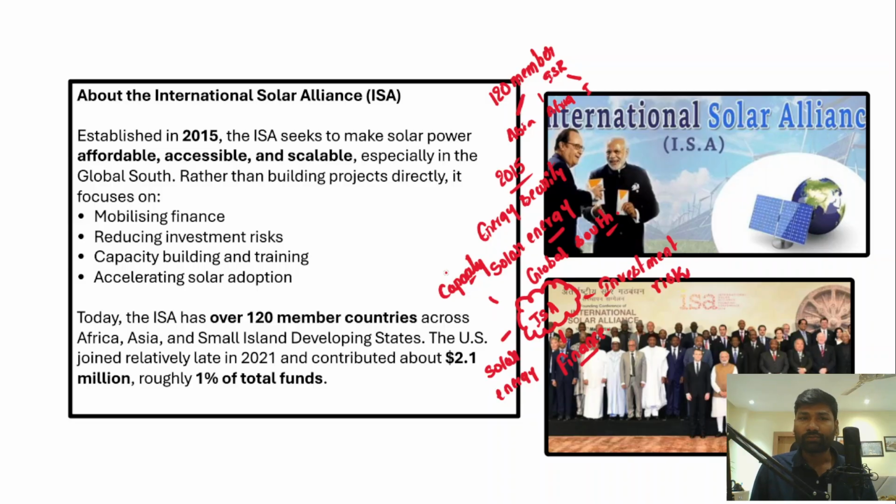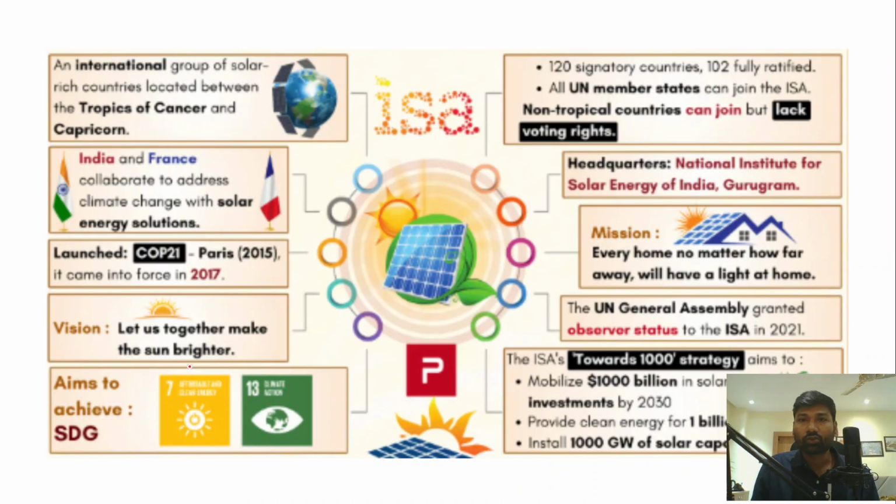However, the US joined relatively late, in the year 2021, and the US has contributed $2.1 million, or roughly 1% of the total funding of the International Solar Alliance. Now, in this context, what will be the implications of the US withdrawal? We'll understand that. But apart from this, we have some important details with respect to the International Solar Alliance.